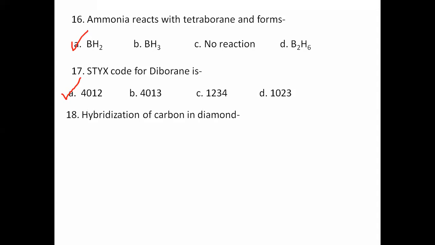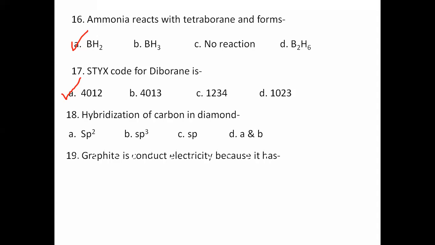Another question is hybridization of carbon in diamond. What is the answer? Hybridization of carbon in diamond is. So what answer do you produce for this? So sp3.